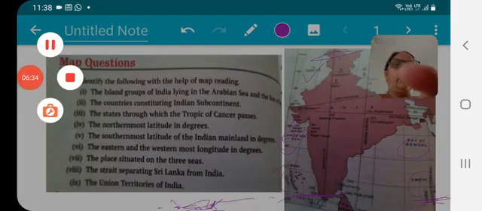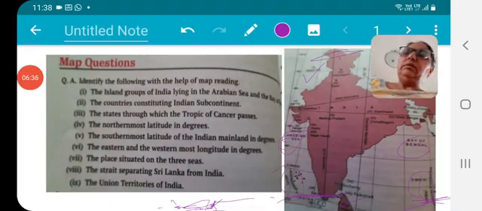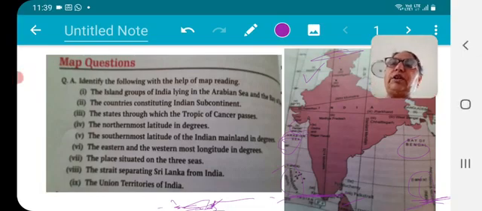Then our question number 5 is the southernmost latitude of the Indian mainland in degrees. Do take care: for the mainland it is 8.4 degrees. If it is asked for the island, then it is Indira Point, Andaman Nicobar Islands.